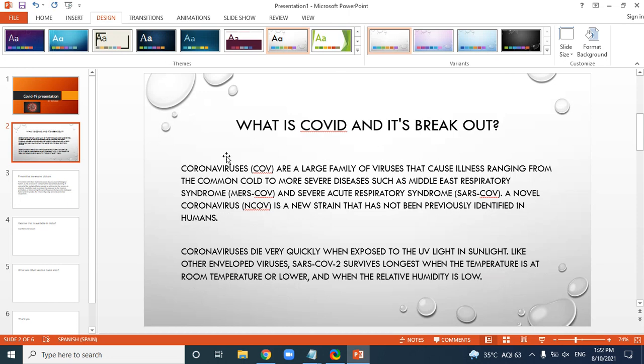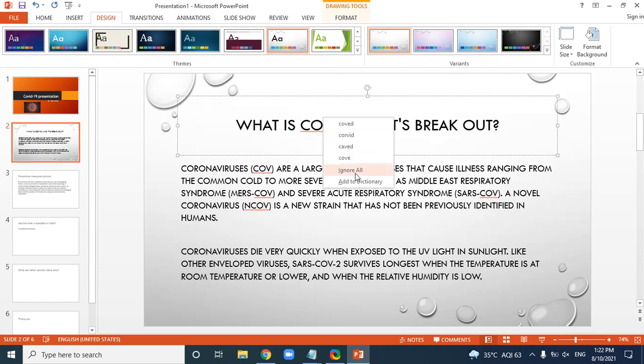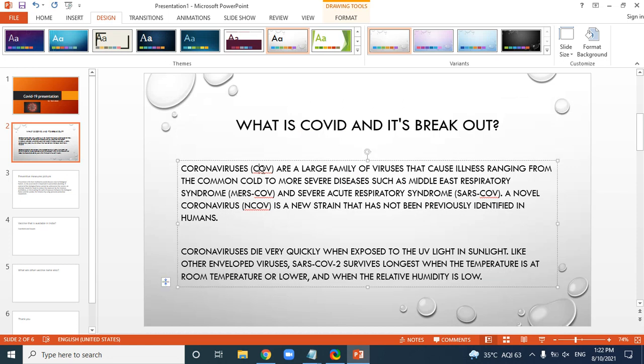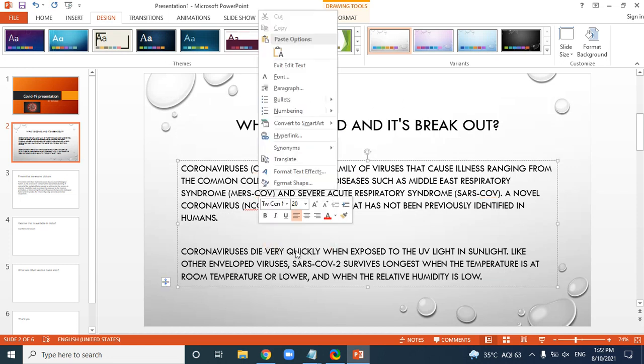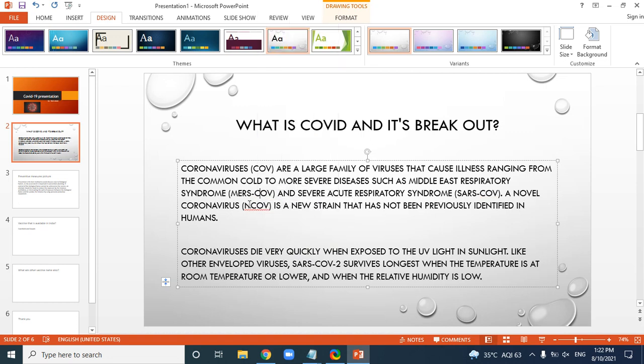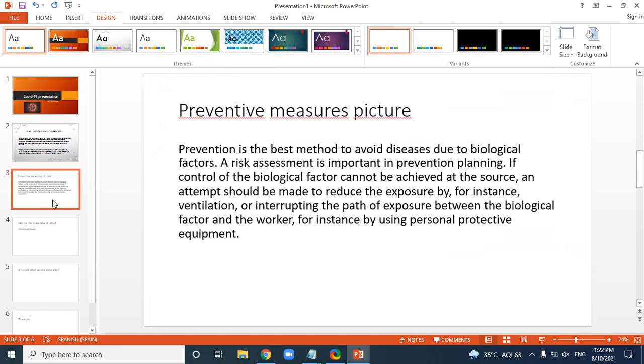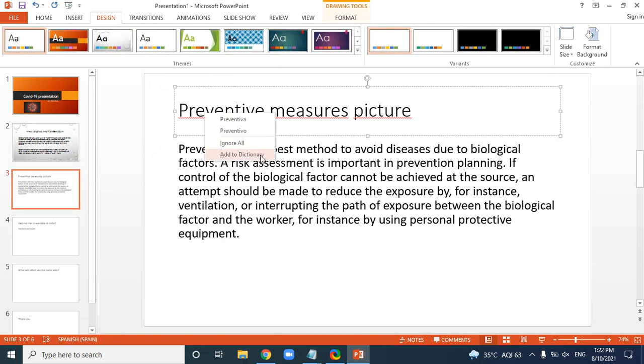So this is how, and friends, we have to make it add to dictionary, because I want to add to my dictionary, otherwise it is not looking nice. Add to dictionary, yes, it is done, and add to dictionary, done. And now in this second slide we don't have to put any photo. In third slide now we have to put in this photos. Now let me add to dictionary.